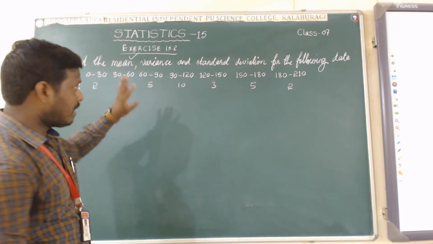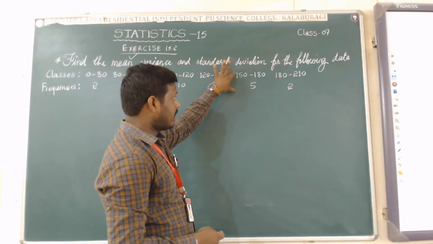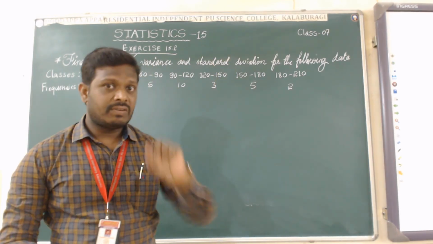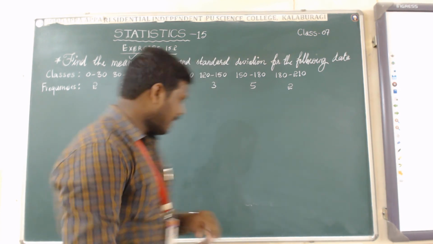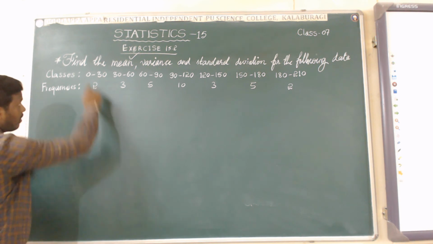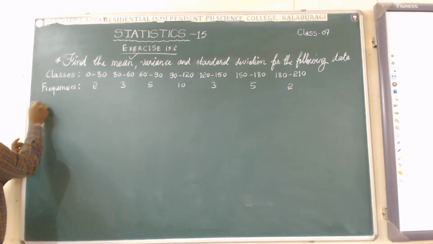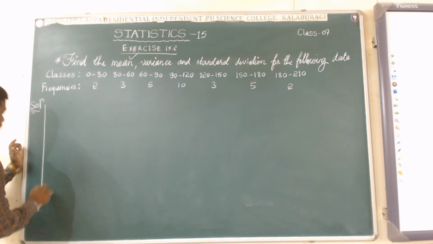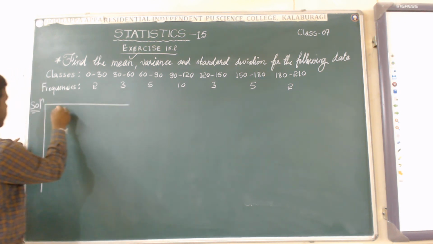Okay. Then how to find the mean, variance and standard deviation for the given data in continuous frequency distribution form. Okay, let me explain it now. I will write the given data directly in tabular form. I will not write the given again here, as I am going to write the solution. In the solution, I will draw all of this in tabular form. I will copy all these given ones.